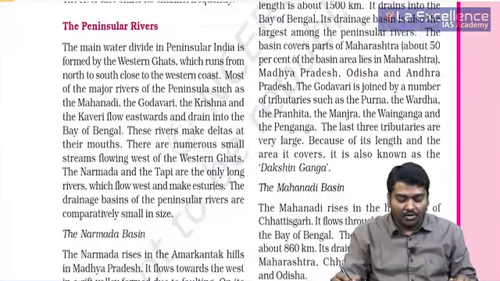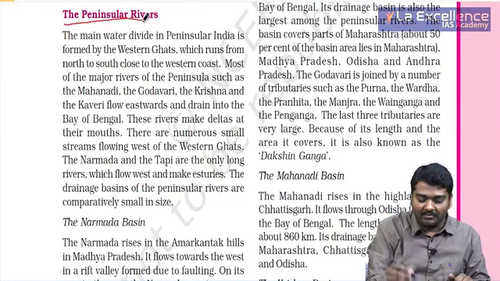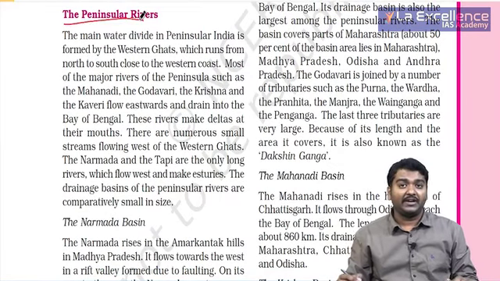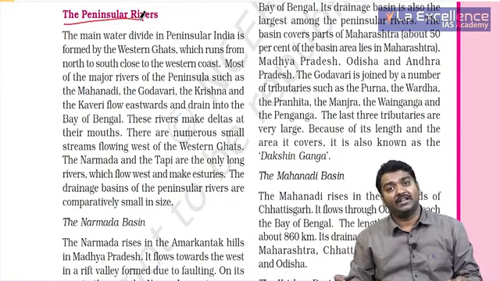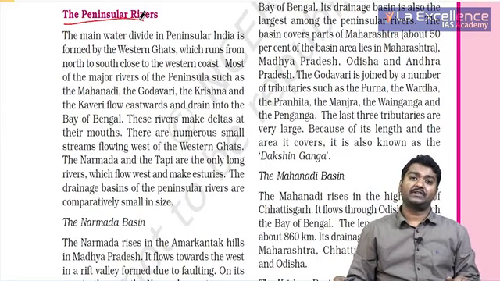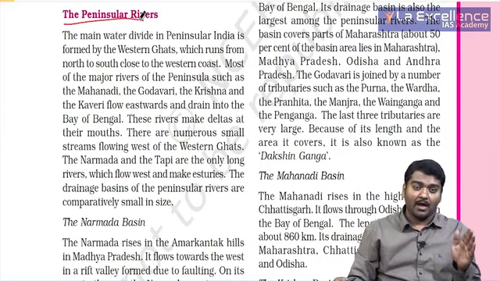Then we need to talk about the peninsular rivers. The peninsular rivers are divided into west flowing rivers and east flowing rivers. West flowing rivers are the ones which go and join the Arabian Sea.